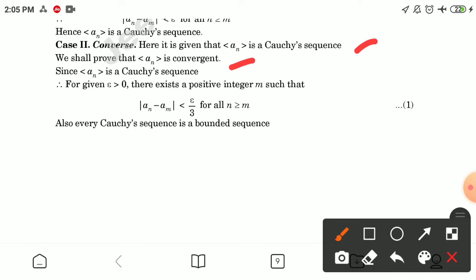Since a_n is a Cauchy sequence, for given epsilon greater than 0, there exists a positive integer m such that |a_n minus a_m| is less than epsilon by 3 for all n greater than or equal to m, marking this to be number 1. Also, every Cauchy sequence is a bounded sequence.